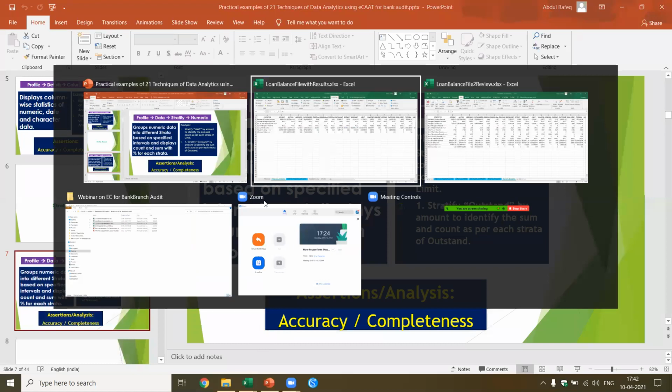Especially when you're doing Zoom, I think it's important that you should have only the minimal files open and also the minimal tabs which are required. Okay, let's come back to our example here. This is what you're talking about. Now I come back to the advances.